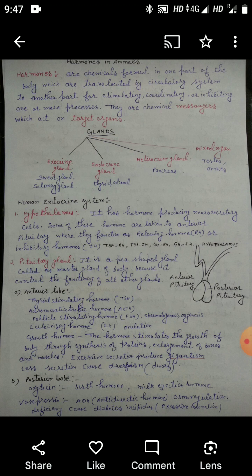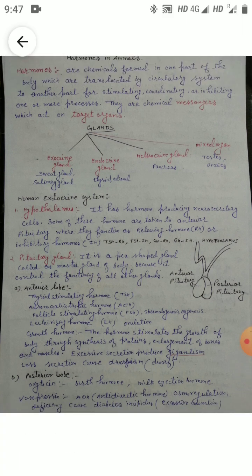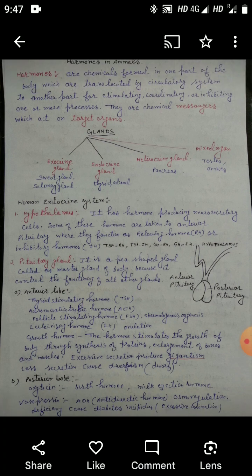This hormone stimulates the growth of the body through synthesis of protein, enlargement of bones and muscles. Excessive secretion of this hormone may produce gigantism and less secretion may cause dwarfism.